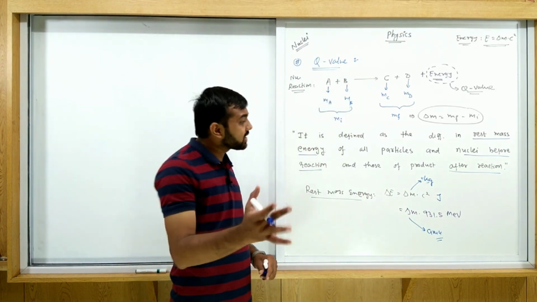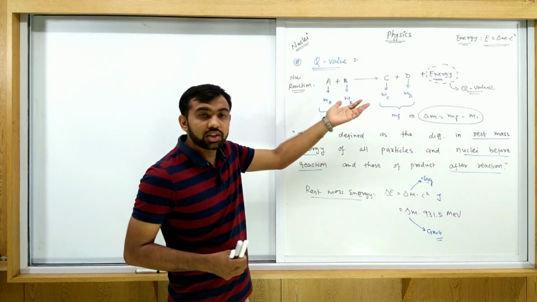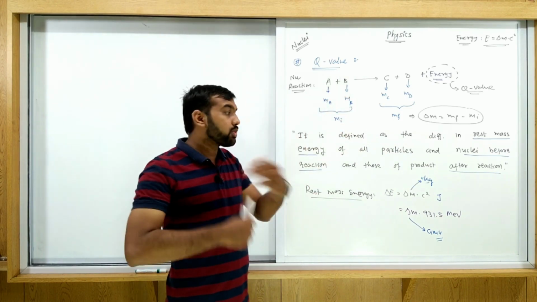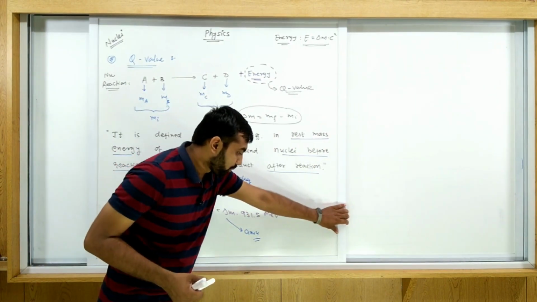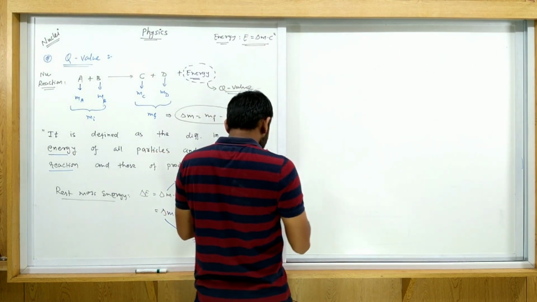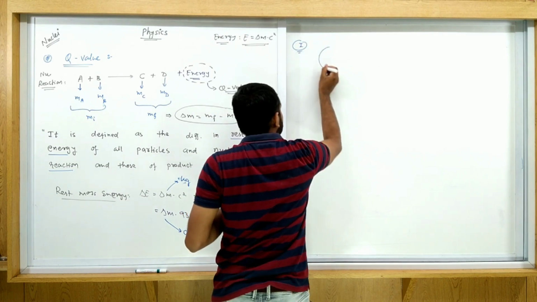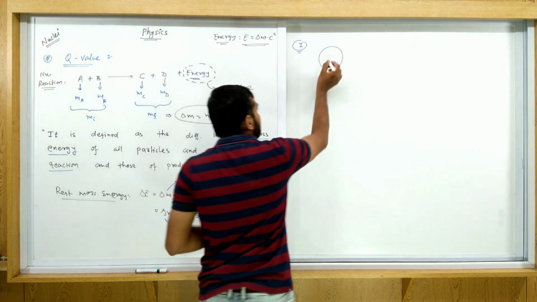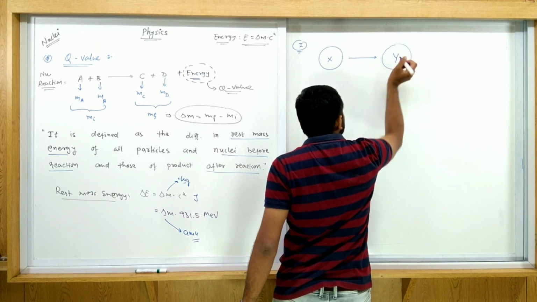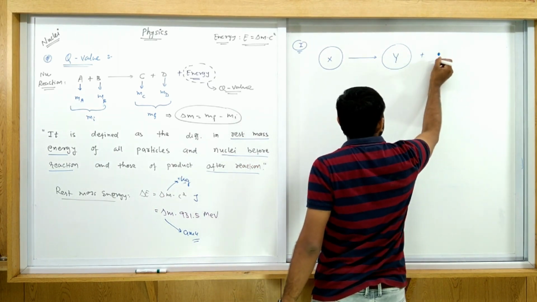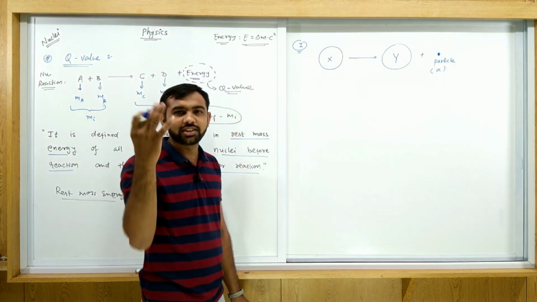This is exactly similar to binding energy, but when a nuclear reaction occurs, some different cases are also possible. Out of these, let's discuss the first case. In case 1, consider some heavy nucleus, suppose X. Now some nuclear reaction occurs, so it is converted into another nucleus Y plus some particle like an alpha particle. Beta particle we will discuss later on.